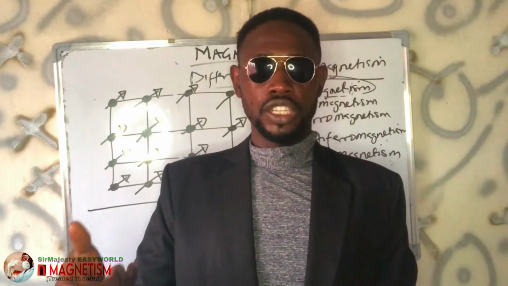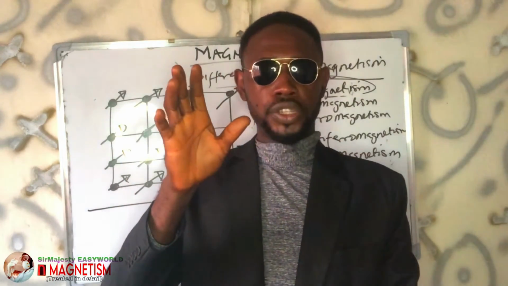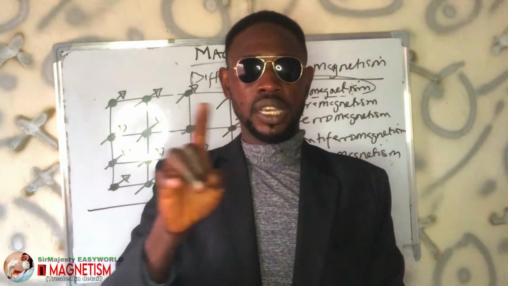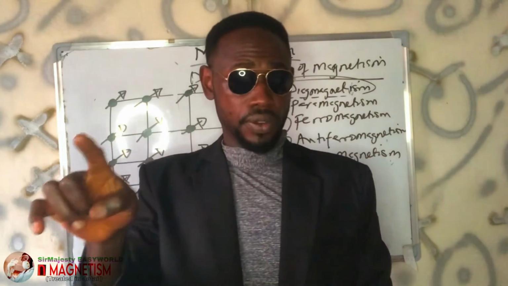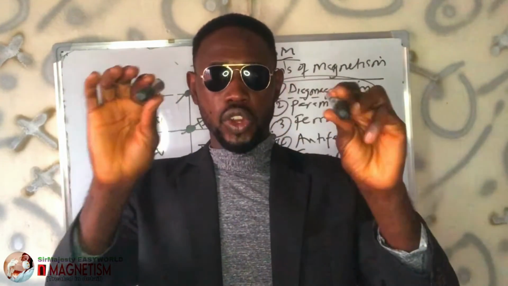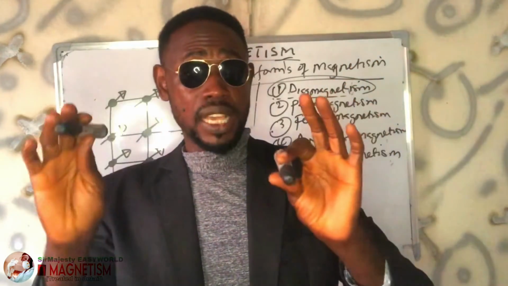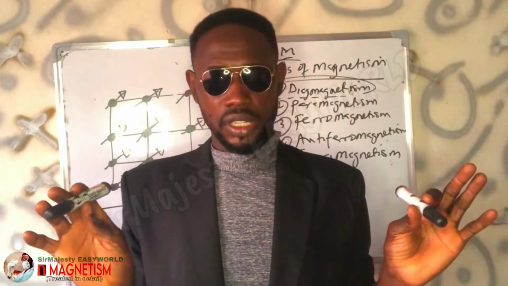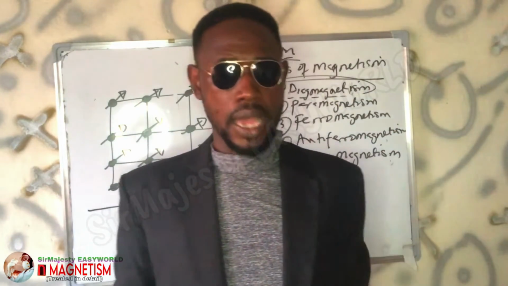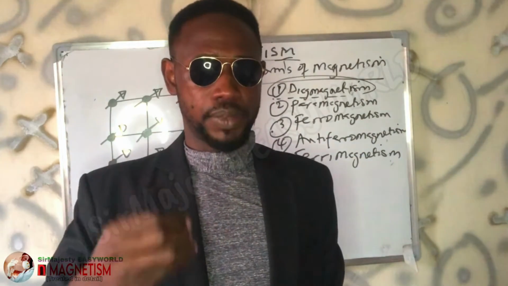Do you understand? It's just like you are pushing a material. If you push 50 kg with the same force, it will not move at the same speed as when you push 100 kg with equal force. So if you expose substances A and B to equal magnetic fields, some will have more permeability, allowing the magnetic field through, and permeability and susceptibility go in the same direction. If susceptibility is high, permeability will also be what? High. So ferromagnetic substances have extremely high susceptibility.